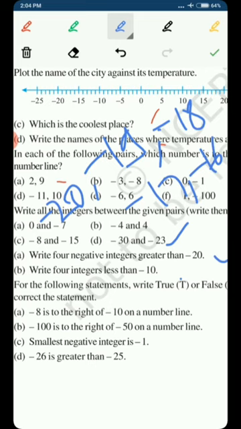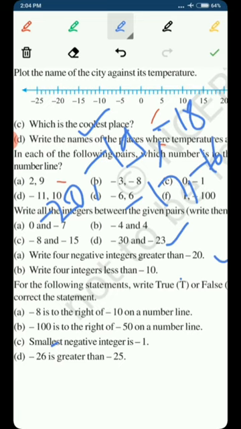If you are confused, then I would request you to please go and watch the part 1 and part 2 videos, because regarding the negative integers, every kind of confusion I have cleared in part 1 and part 2, and the fact that in negative numbers the bigger number is the smaller number and the smaller number is the bigger number. With the help of this fact we have given the answer to this question.